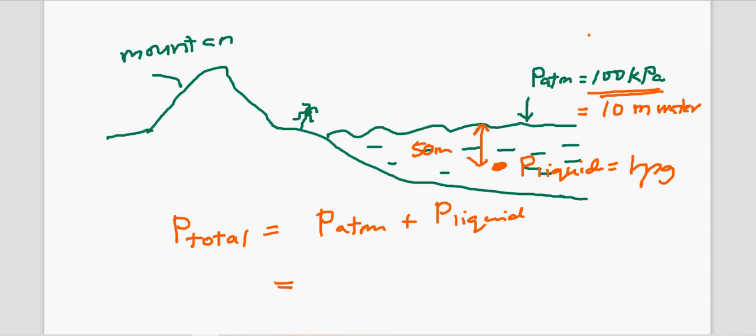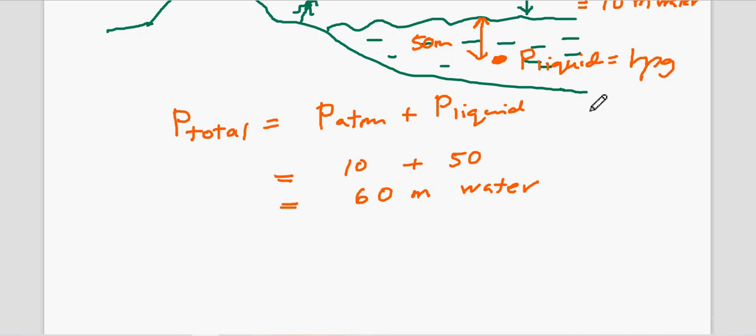So P atm is 10 meter water plus 50 meter water, equal to 60 meter water. This is another unit. I will explain in more detail, inshallah, how we get this unit, meter water, in the next lesson.